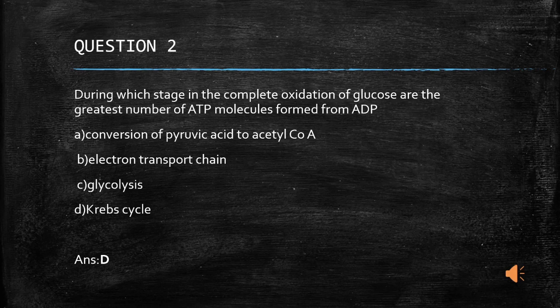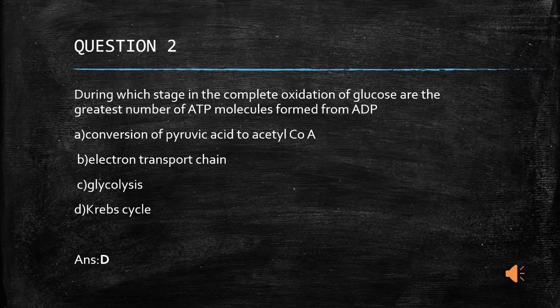Option A, conversion of pyruvic acid to acetyl coenzyme A. Option B, electron transport chain. Option C, glycolysis. Option D, Krebs cycle. The answer is option D, as in Krebs cycle the maximum amount of NADH2 and FADH2 molecules are formed.